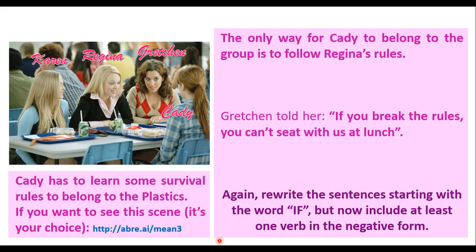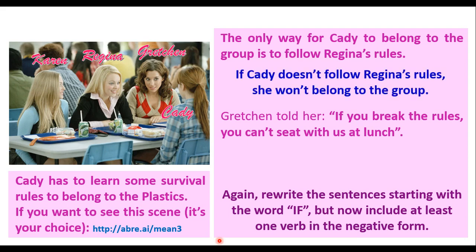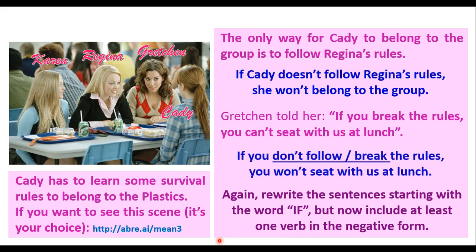The first sentence is supposed to be, if Katie doesn't follow Regina's rules, she won't belong to the group. The second sentence is supposed to be, if you don't follow the rules or if you break the rules, you won't sit with us at lunch.